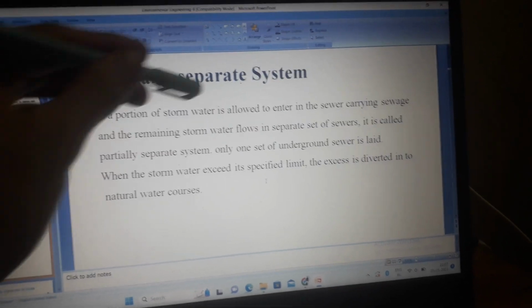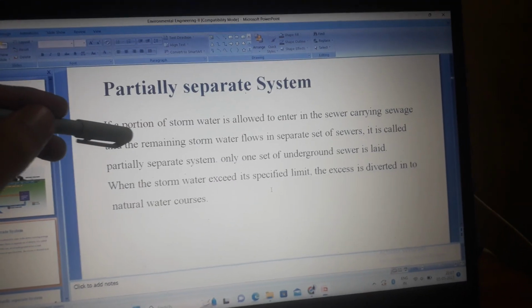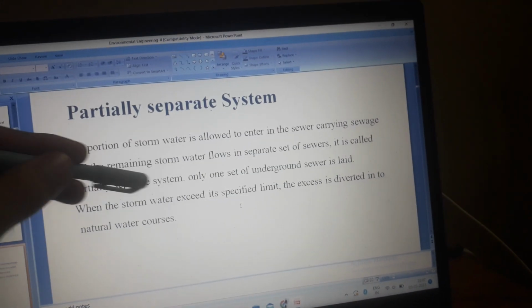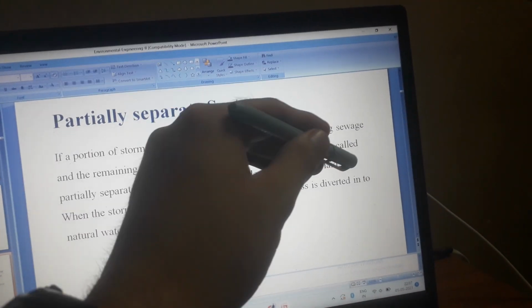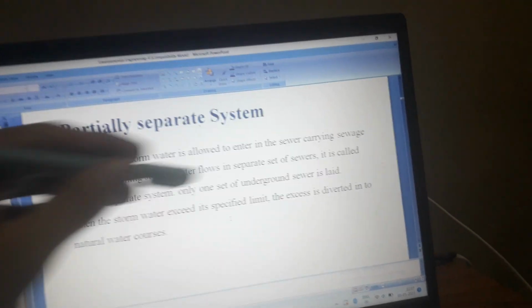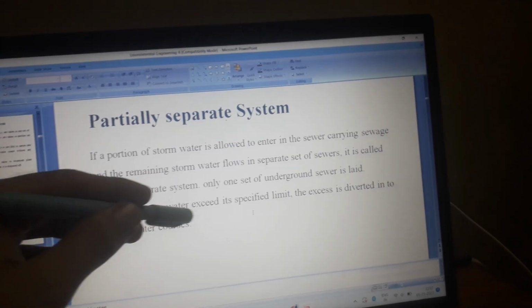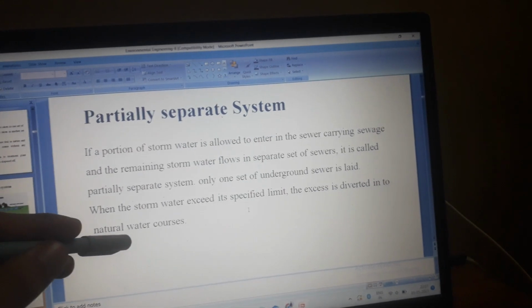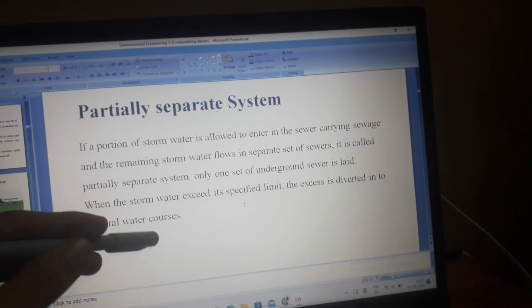Then the partially separate system. If a portion of stormwater is allowed to enter the sewer carrying sewage and the remaining stormwater flows in a separate set of sewers, it is called a partially separate system. Only one set of underground sewer is laid. When the stormwater exceeds its specified limit, the excess is diverted into natural watercourses.